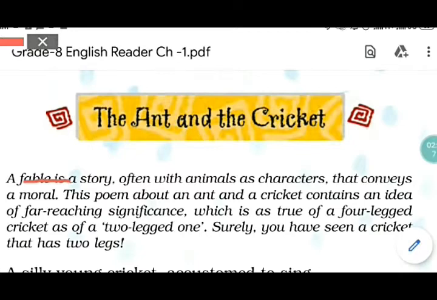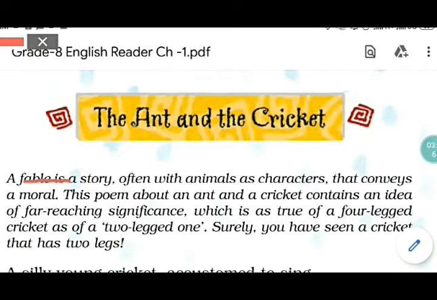But here it has been used in a much more humorous manner, or you can say that both of them have been taken as characters. The ant has been shown as a hard working insect, and the cricket has been shown as an insect which just lets the days go by any which way.